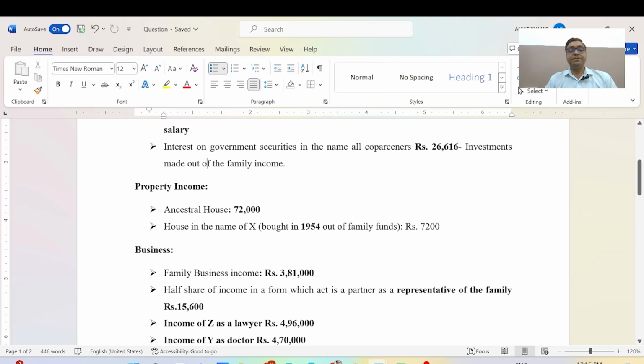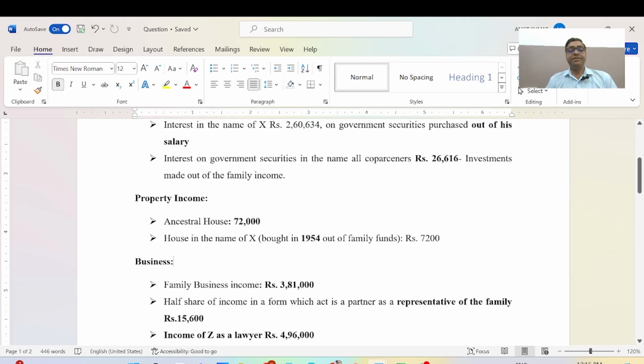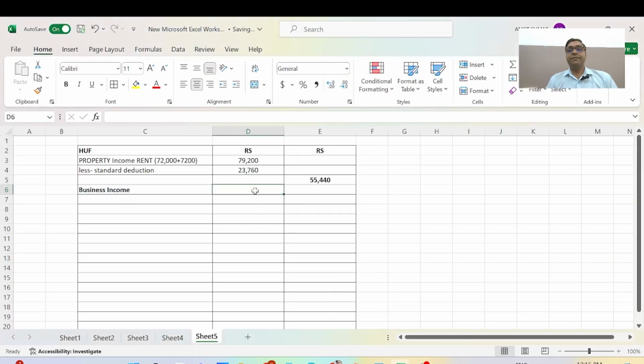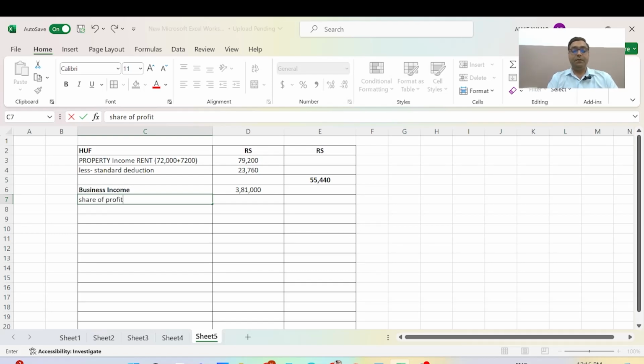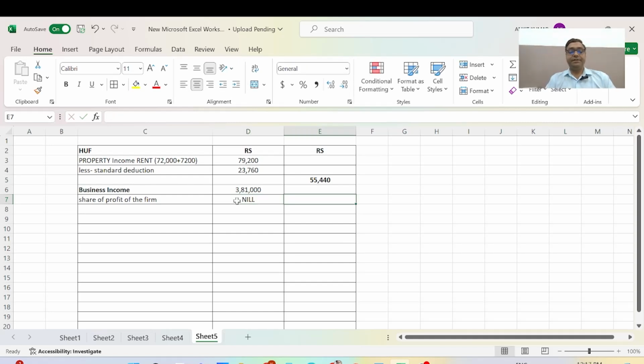The business income shown in the question, the family business income, is 3,81,000 as given in the question. This is the business income, and the share of profit from the firm is nil. So here it is 3,81,000.